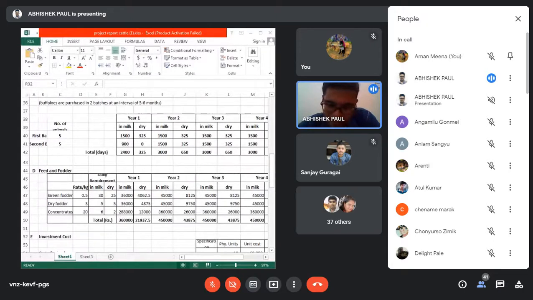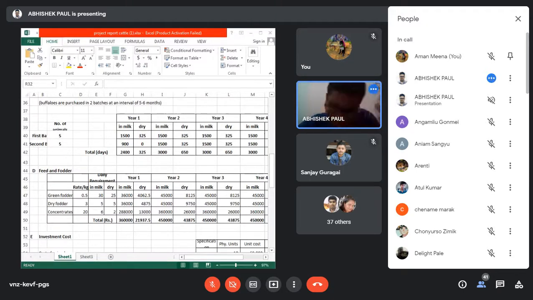Okay, so that's why this project formulation is very, very important, and the procedure you should know. For dairy cattle as well as for poultry birds, it is very, very important, and this project formulation will definitely come in your final practical exam.